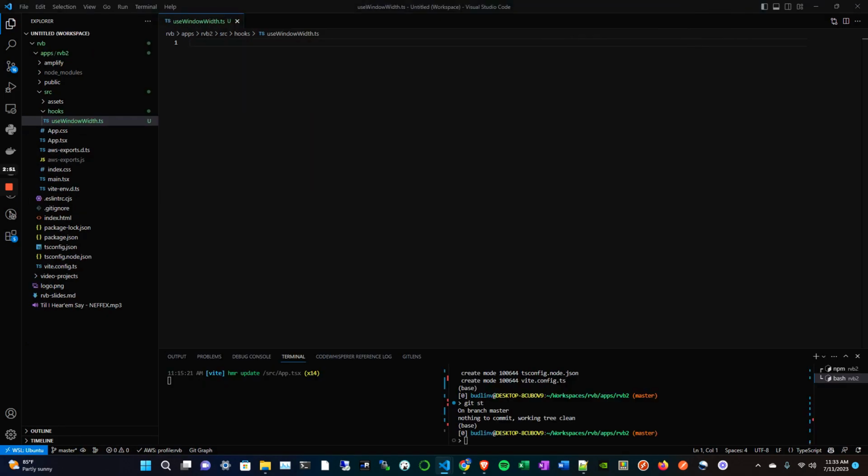So let's just get right into coding this first one. I created this hooks directory just underneath our source directory. We're going to start writing this hook that's basically just going to keep track of what the width of our window is. If you've ever written a basic JavaScript and HTML application, it can actually be tricky to get the window width because it can change at any point.